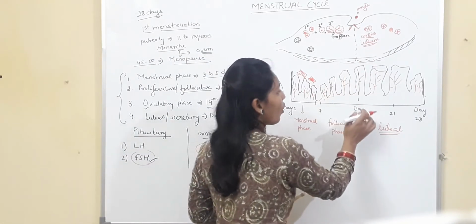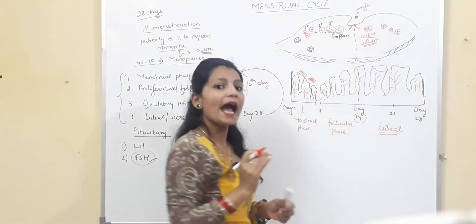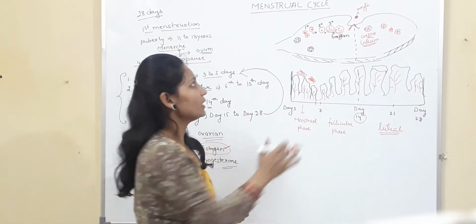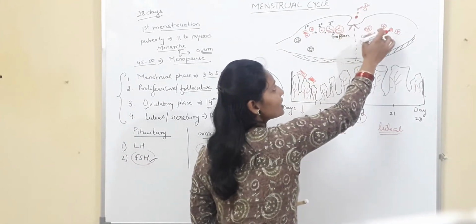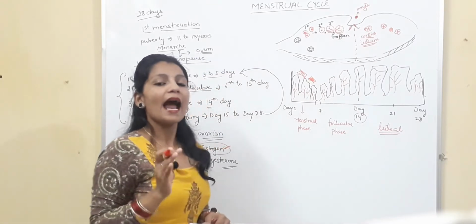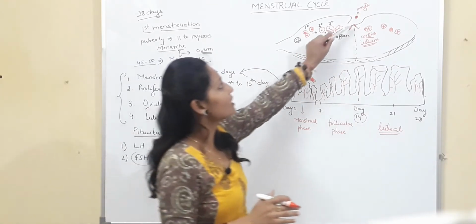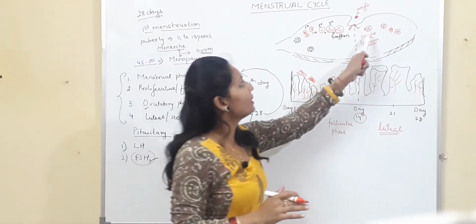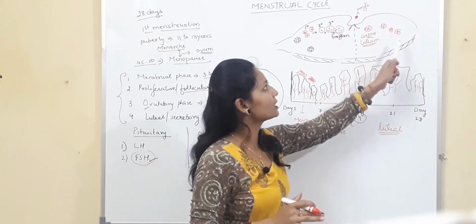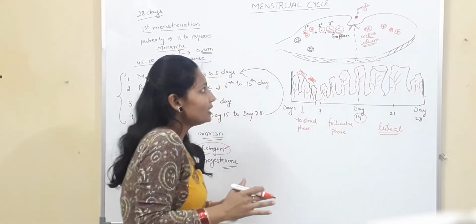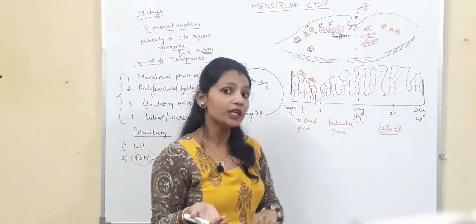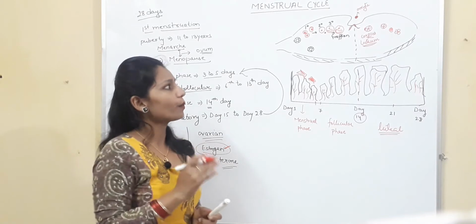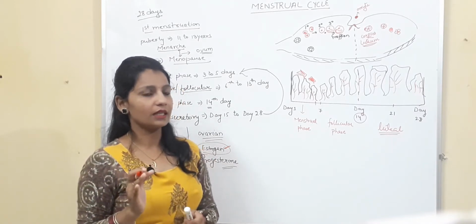Now we will see under what condition it will persist and under what condition it will degenerate. If on day 14 the ovum is released and if it gets fertilized, that means if pregnancy is established, this corpus luteum will remain and it will not degenerate. But if this oocyte is not fertilized by the sperm, there will be no need of this corpus luteum and the corpus luteum will degenerate. That means if fertilization happens the corpus luteum will persist, and if fertilization does not happen the corpus luteum generally degenerates.